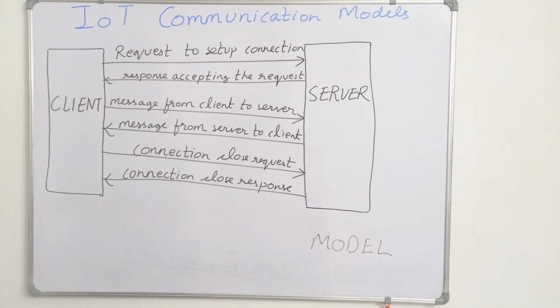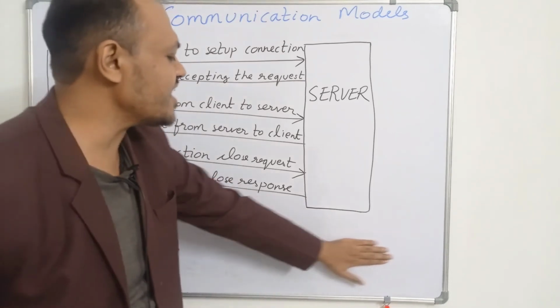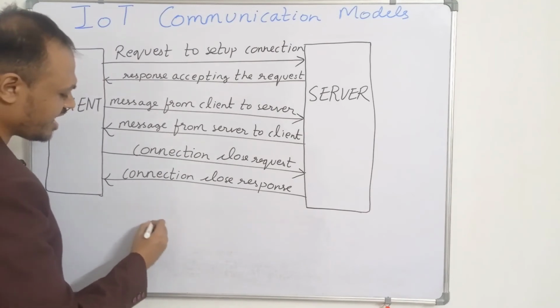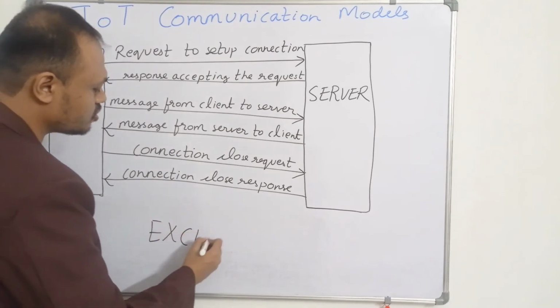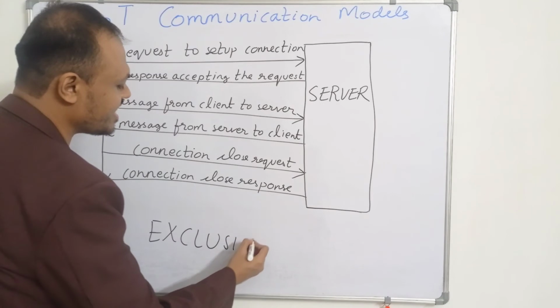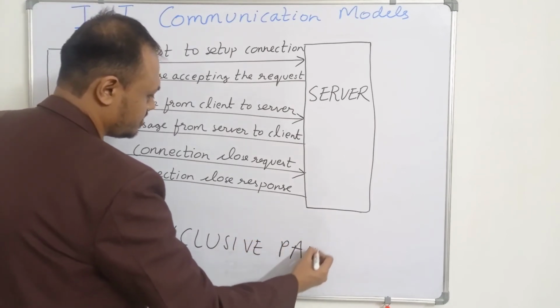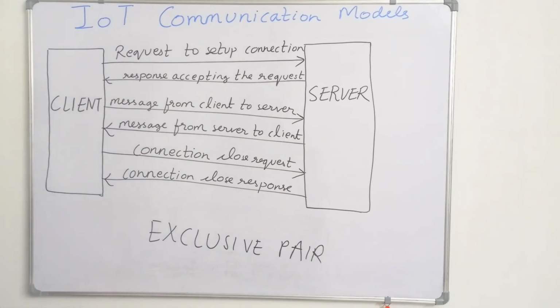The final communication model is called the exclusive pair communication model. As you can see from the name, there is a pair of a client and a server. It is a bidirectional fully duplex communication model.